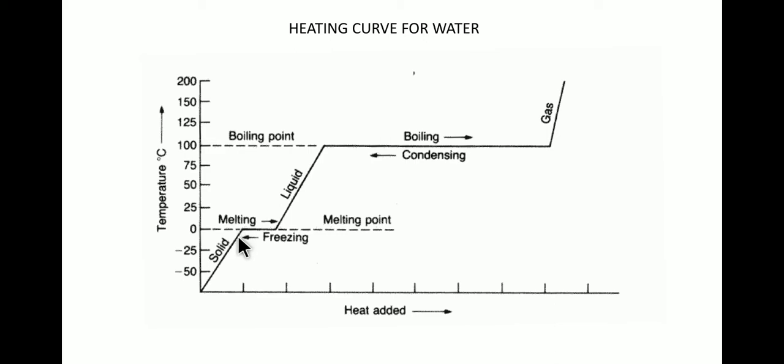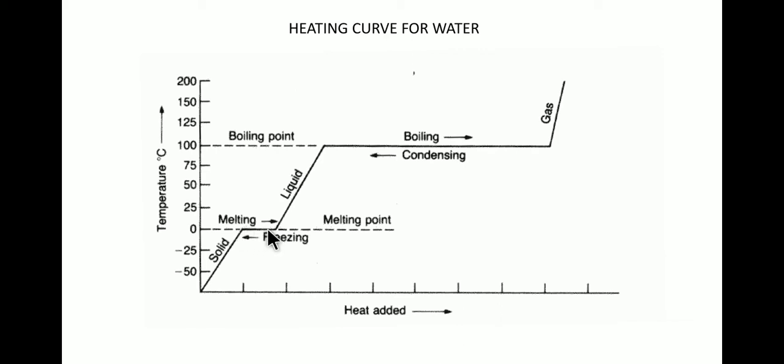So at this point we can see that the graph increases as the heat increases. Okay, as heat increases, the temperature also increases, so there is a positive growth in the graph. But after reaching 0 degree Celsius, when you supply more heat, there is no gain in temperature. Okay, the temperature is not increasing, rather it remains fixed for a certain time.